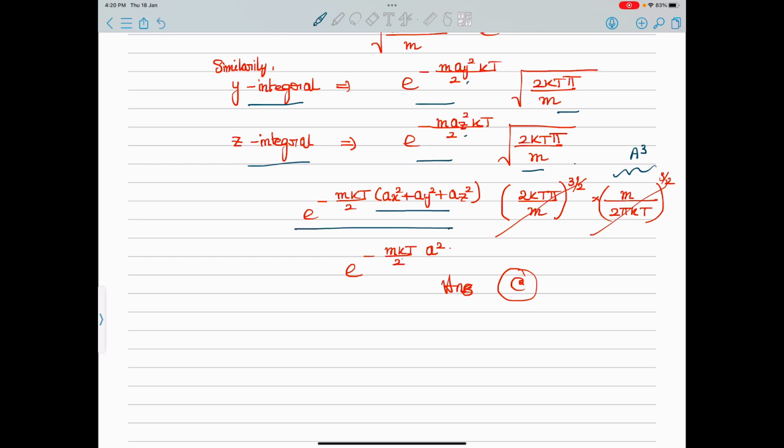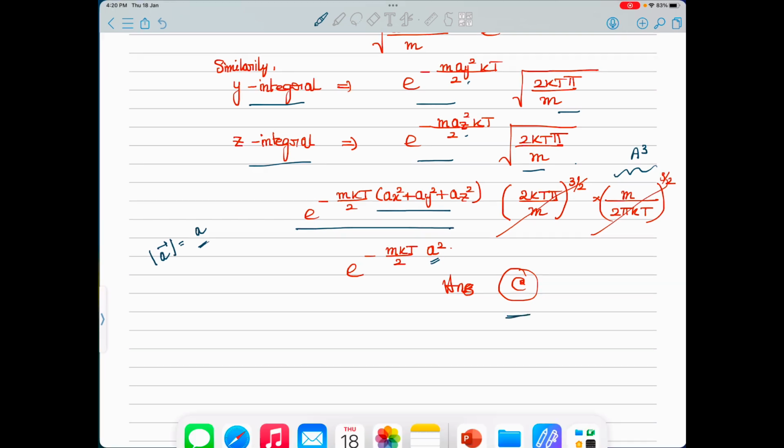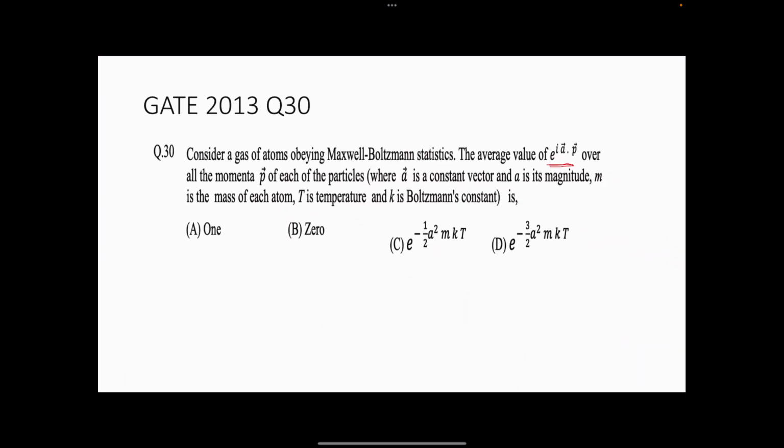So e to the power minus mkt by 2 ax square plus ay square plus az square can be written as a square. Why? Because the magnitude of a is given in the question to be taken as a. So finally we get e to the power minus mkt by 2 a square. So the correct option will be option C. So if I come back here, it will be C is the correct option, that is e to the power minus a square by 2 mkt. So this is the correct option for this particular question. Thank you.